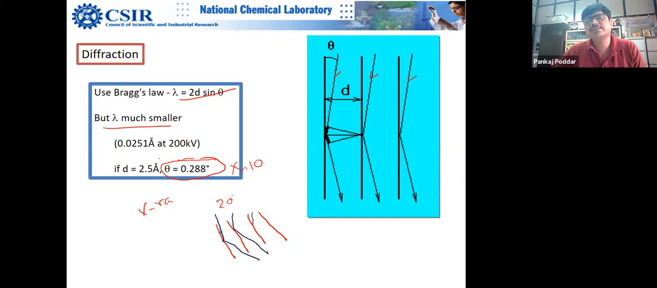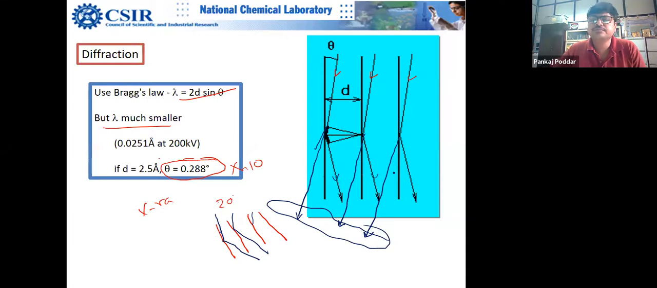If the electron keeps on traveling like this, this is your direct beam. Do you understand? Yes, sir. Sir, this is a parallel beam example then? Yes, this is a parallel beam. And these beams are the diffracted beams. So this angle is 2 theta, theta plus theta.